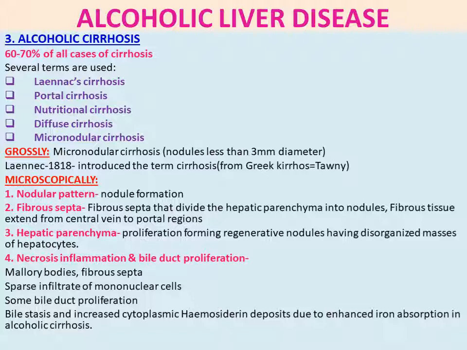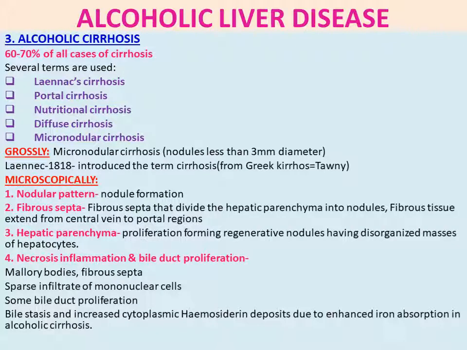Then microscopically, what difference is there in alcoholic cirrhosis? Nodular pattern, nodule formation will be there. Fibrous septa divide the hepatic parenchyma into nodules. Fibrous tissue extends from the central vein to the portal region. So fibrous tissue, fibrous septa, will be produced. Then hepatic parenchyma proliferation forms regenerative nodules having disorganized masses of hepatocytes. So hepatic parenchyma proliferation is happening.